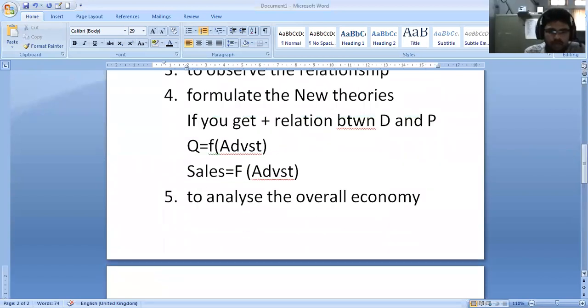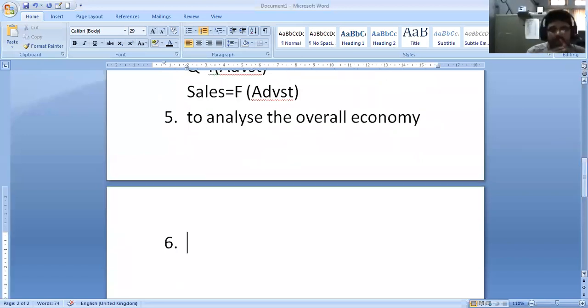See, when we have that kind of data, you will come to know that you can easily analyze the overall economy. For example, how it can impact the different variables. For example, as we discussed in development economics, we can say Nurkse's theory, that is a balanced growth model.